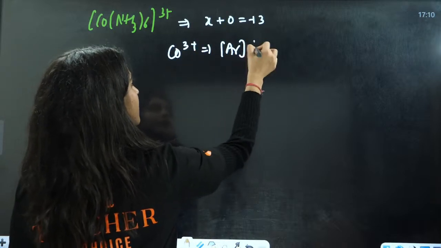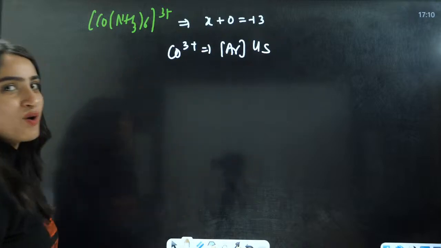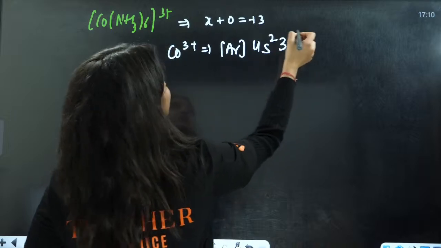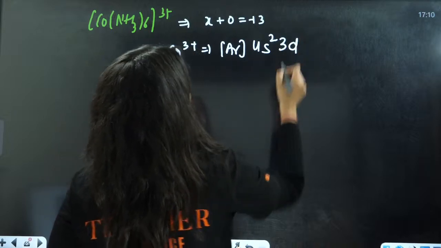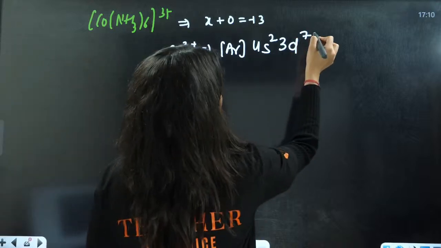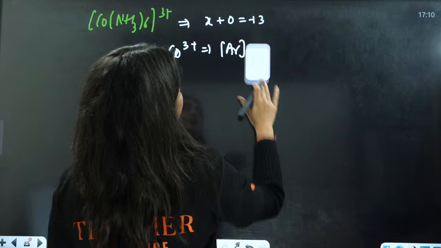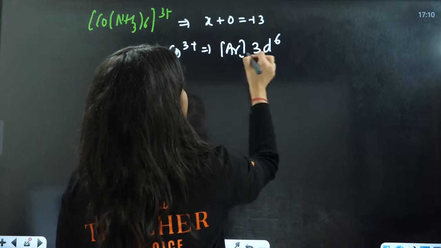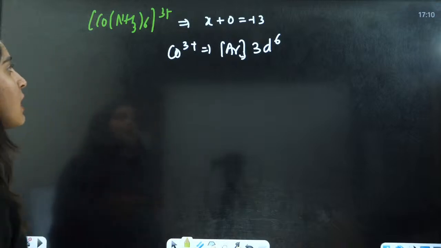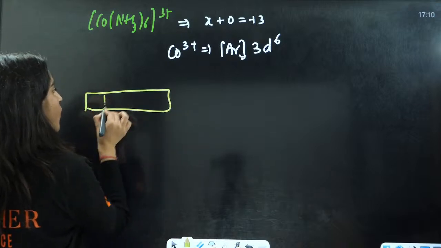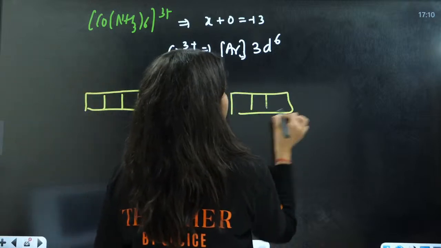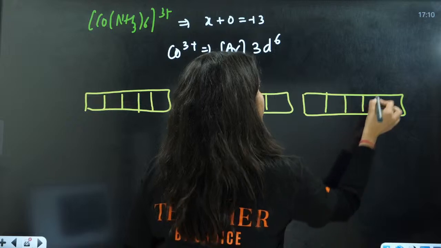Argon 18, 4s2, 3d7. This is cobalt. After losing 3 electrons, it is going to be 3d6 here. Now, 1, 2, 3, 4, 5, and again 1, 2, 3, 4, 5.